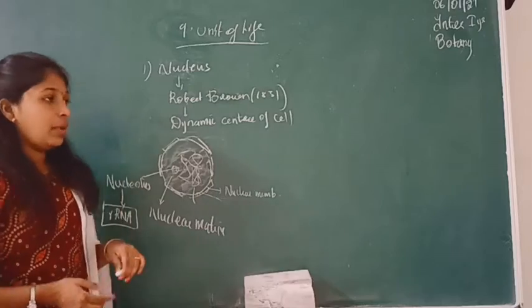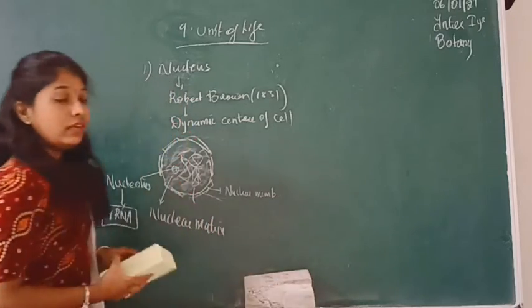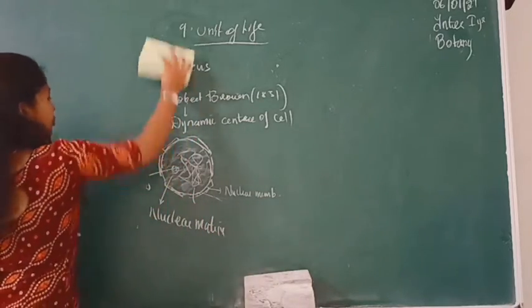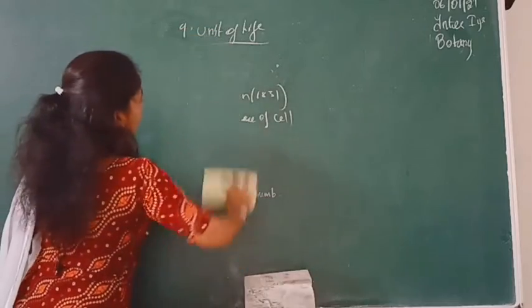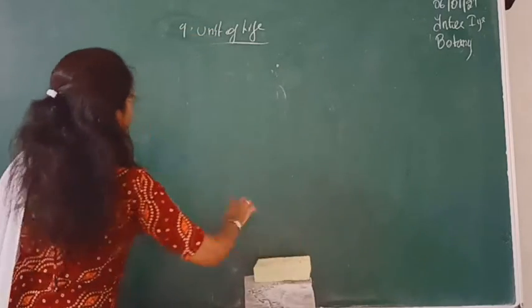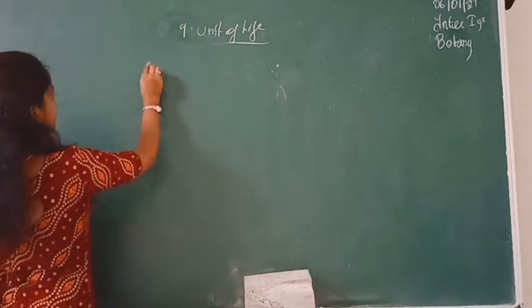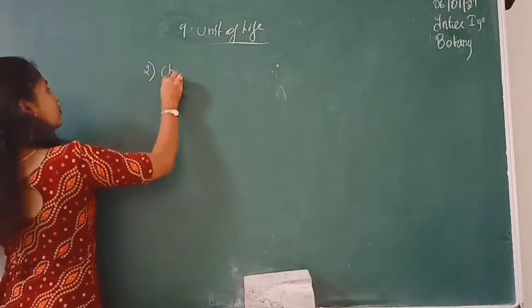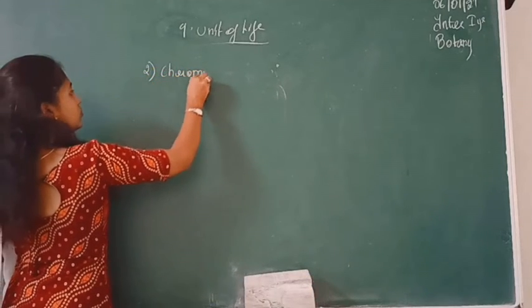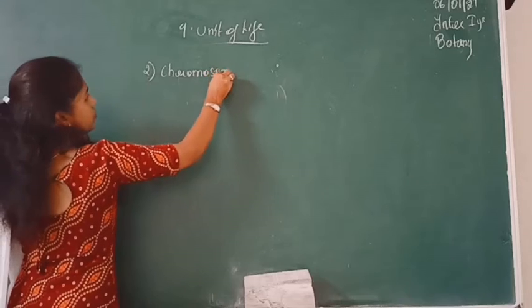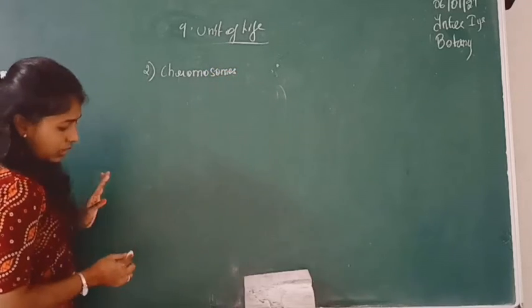So this is all about the nucleus, and now we will move on to our next most important cell organelle, that is chromosomes. That is a chromosome.